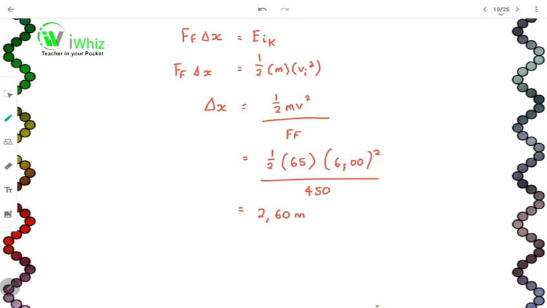So by looking at the various different objects, we can see that mass plays a very important role. The larger the mass, the more energy is required to stop or even start it. So we can say that when the mass increases, the energy required also increases. That shows a direct proportional relationship.